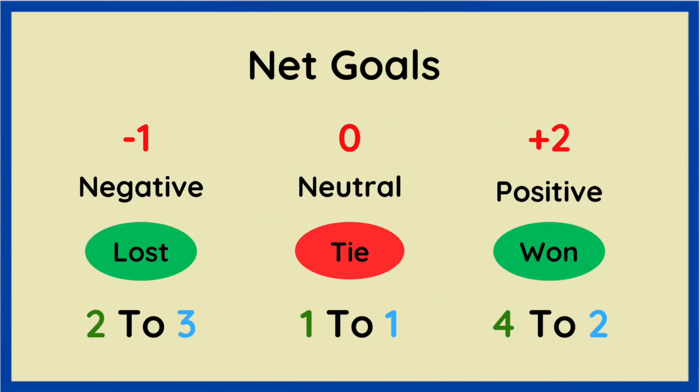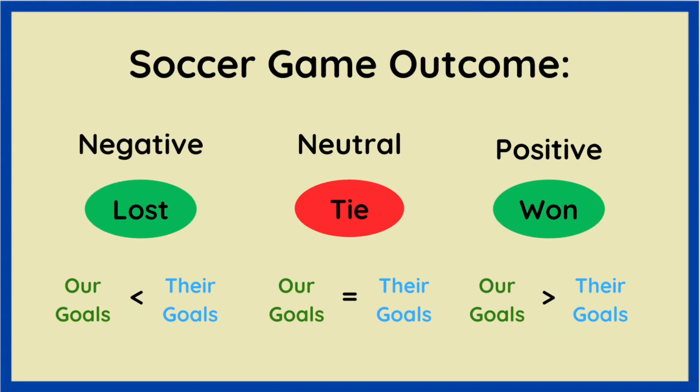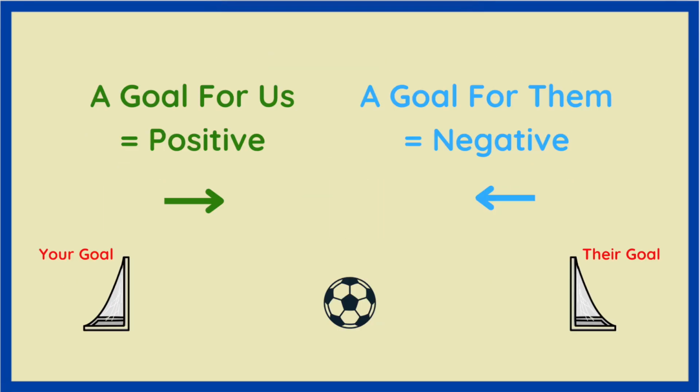By now, you should have noticed a connection between the outcome of the game for us, in other words, if we won, lost, or tied, with the corresponding net goals value, i.e. whether it was negative, neutral, or positive. In general, we can say that whether or not the outcome of the game, and thus the net goals, was negative, neutral, or positive, is due to the comparison of our goals versus the other team's goals. Let's look at this more closely.